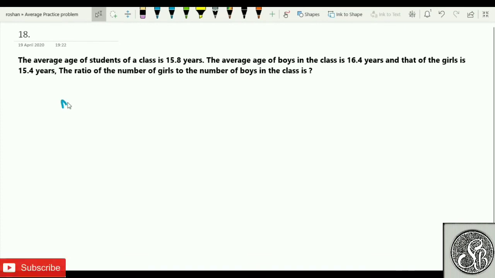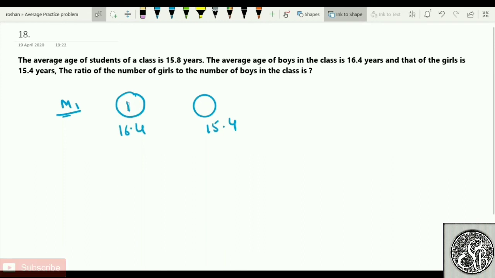To the questions. Method number 1. I hope you can see that. How do I identify this method number 1? Because I have boys, the average age of boys is given, and I have girls with me. Their average ages are given as 16.4 and 15.4. So I hope everyone understood. In my class, I have boys as well as girls. The boys' average is 16.4 and the girls' average is 15.4. After mixing them up, I got the average of the entire class, which is 15.8.